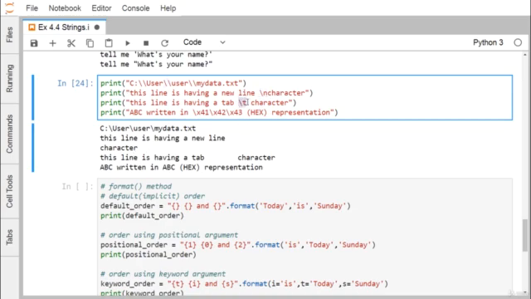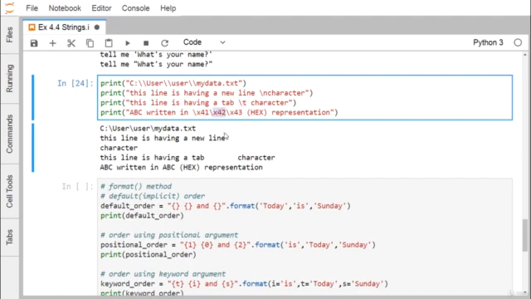We have this slash t, that is a tab, so that is a separation of 8 characters. And then we can also write it this way, that is slash x41. So x41 will be treated as hexadecimal. What is the decimal value of this 41? 4 into 16 to the power of 1, that is 64, plus 1 into 16 to the power of 0, that is 1. So 64 plus 1, that is 65. Which character has this ASCII code 65? That is our capital A.